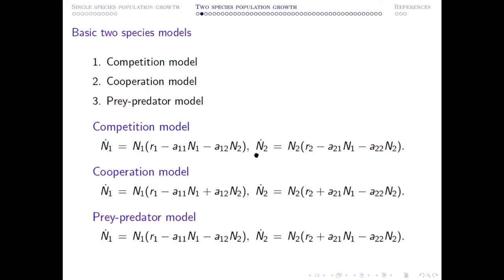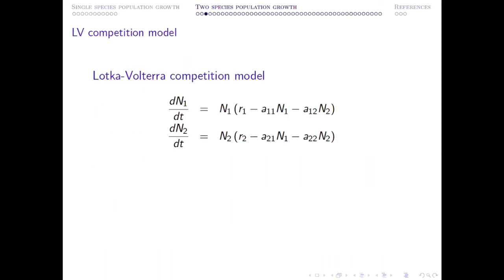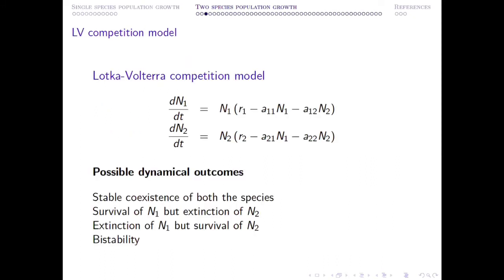Of course, these are not well acceptable or well justified mathematical models for such kind of interaction. Rather, some new model comes into the picture afterwards. But if we look at the Lotka-Volterra competition model, there are three different outcomes.